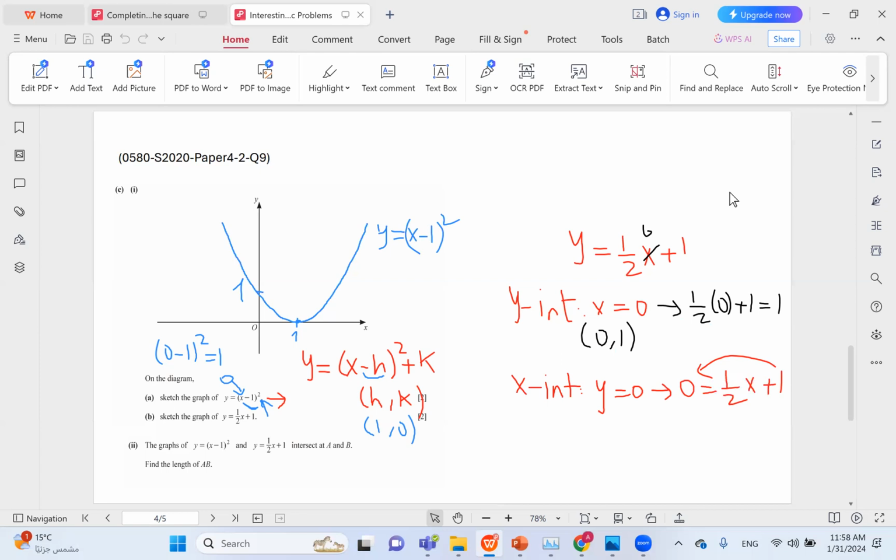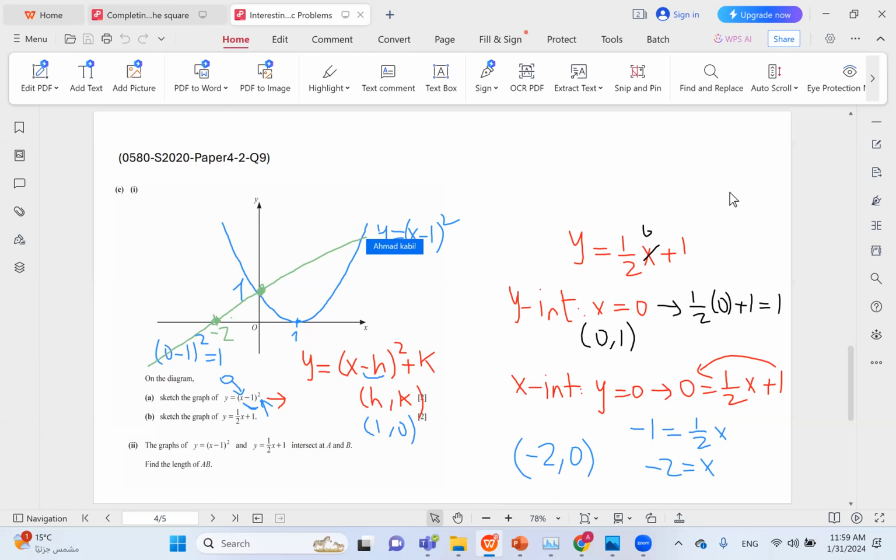Becomes -1, of course. So -1 equals half x. Multiply by 2, you get x equals -2. So we have -2 and 0. That's our other point. So we just go to the sketch, to the graph, and we have -2 and 0. So we have -2 here. So this is the first point. And 0, 1, this is the second point. And your line should look something like this.